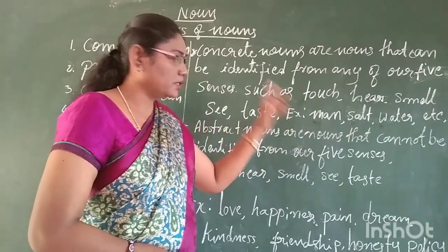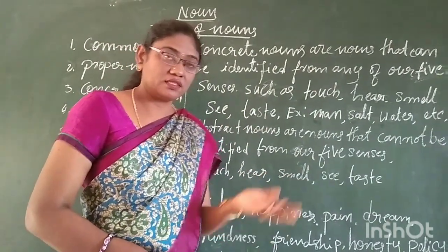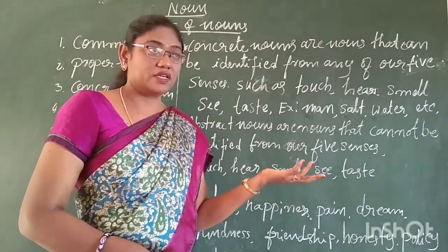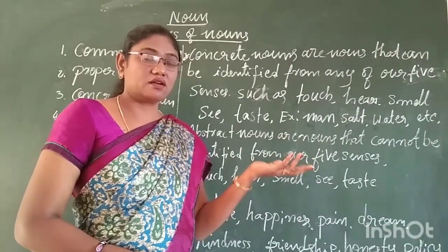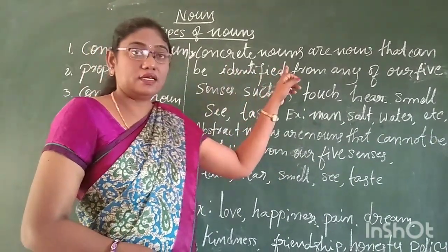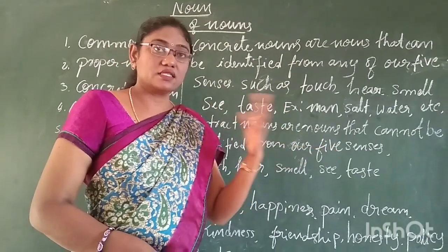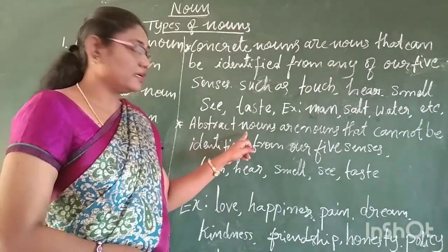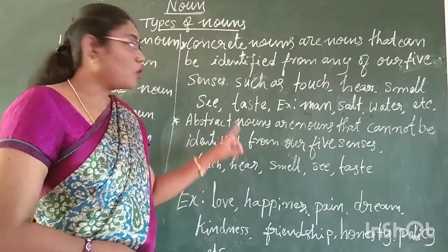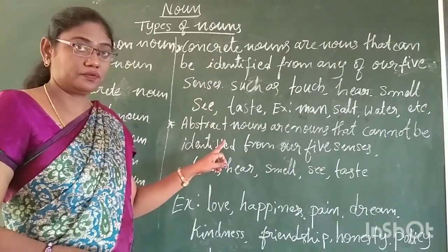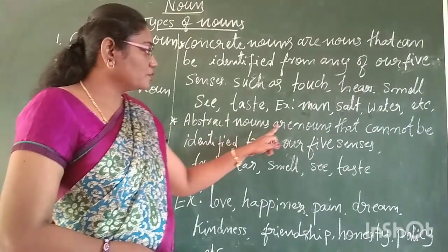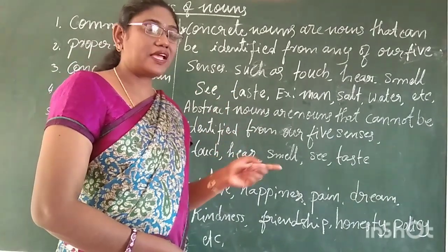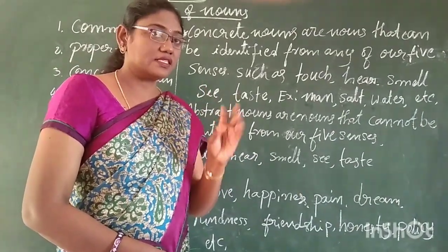Not only these three nouns, it can be cloth, bird, fan, bench, animal. We can see animals, trees. These all come under the concrete nouns. We can touch that, we can see that. And when we come to abstract noun, this is the exact opposite of concrete noun. See, abstract nouns are nouns that cannot be identified with our five senses, with our five sense organs.